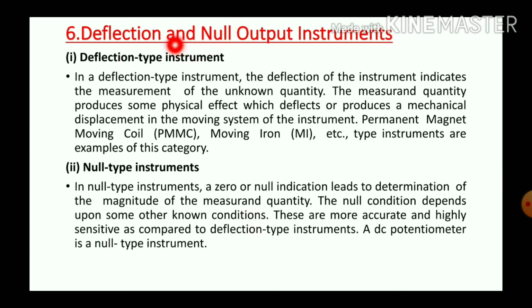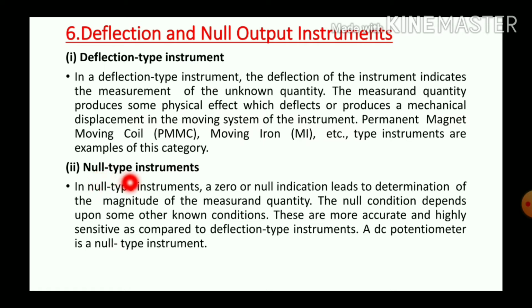And next category of instrument is deflection and null output instrument. In a deflection type instrument, the deflection of the instrument indicates the measurement of unknown quantity. The measured quantity produces some physical effect which deflects or produces a mechanical displacement in the moving system of the instrument. The major examples are permanent magnet moving coil, denoted by PMMC, and moving iron, denoted by MI instruments, which are examples of deflection type instrument.